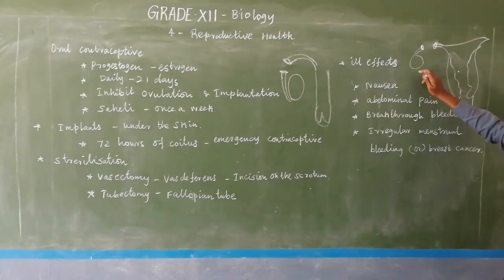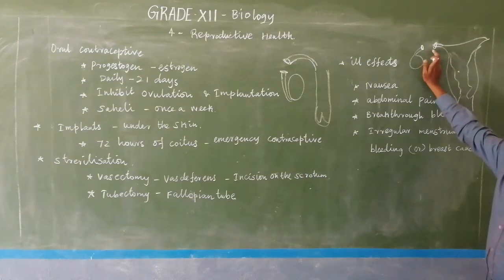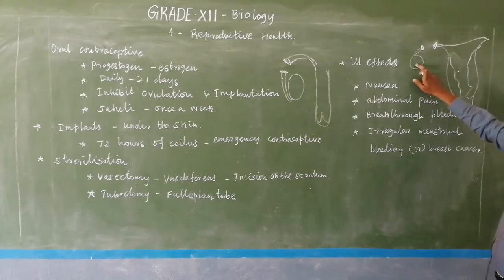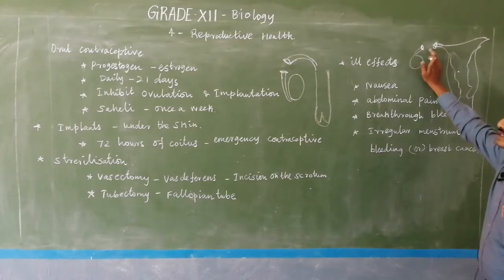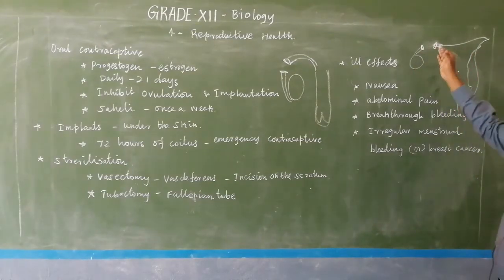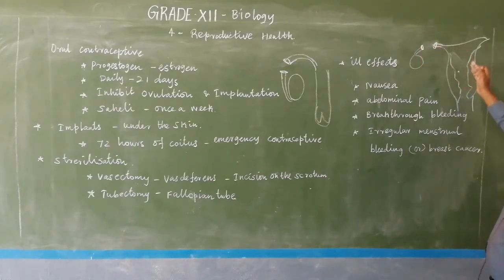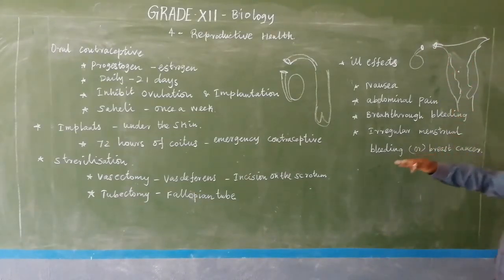In this method also, ovum is produced from the ovary, and it moves a little, but since the connection is cut, the ovum does not move into the oviduct and the uterus, so fertilization also does not take place. Okay, this is the next method, tubectomy.